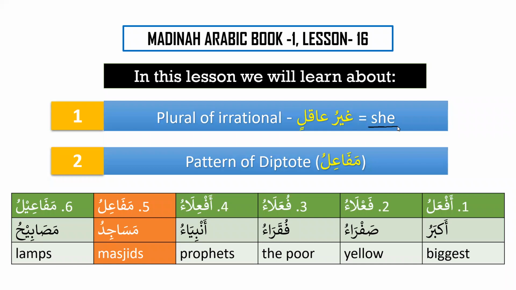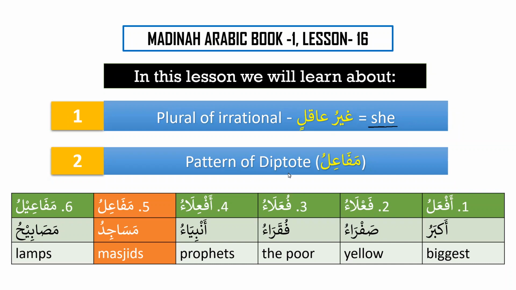In the previous lessons, we have discussed that there are two types of creations, aqilun wa ghayru aqilin. Aqilun are three. Do you remember what are those? Humans, angels, and jinns, right? So we have learned that humans, angels, and jinns, they are aqil, and they are rational, and the rest of the creations, they are irrational beings. They are called ghayru aqil.